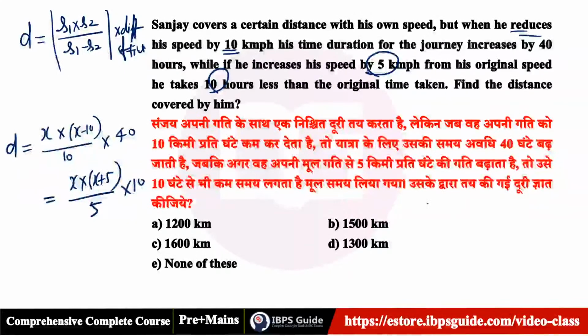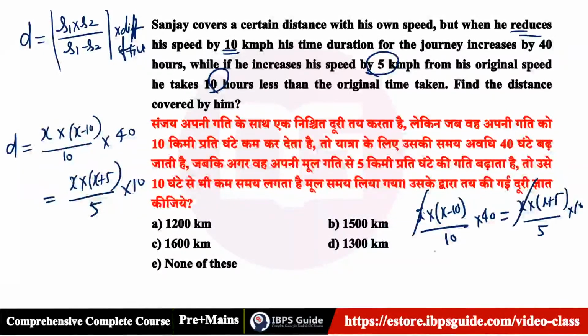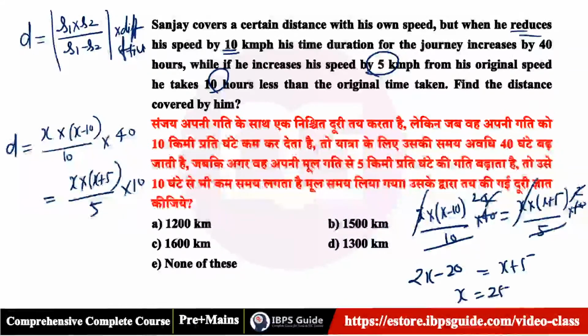Take these two things, it means what? x into x minus 10 upon 10 into 40 is equal to x into x plus 5 upon 5 into 10. Okay, so x is divisible, 10 4s are 40, divisible, 5 2s are 10, 2 2s are 4. It means 2x minus 20 is equal to x plus 5. It means x is equal to 25.